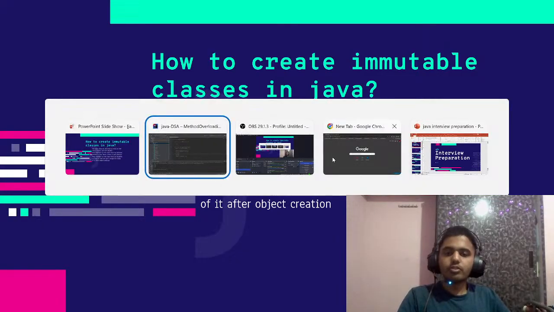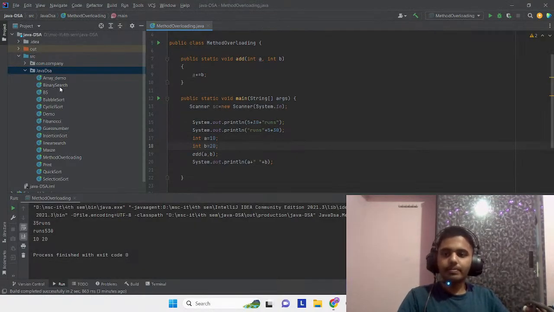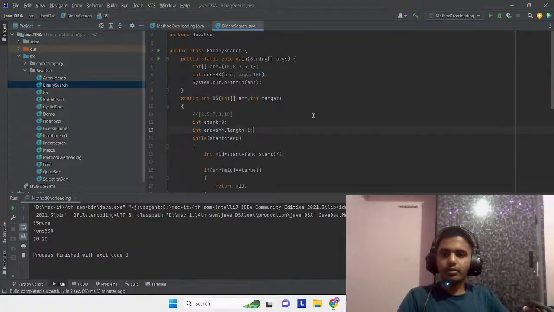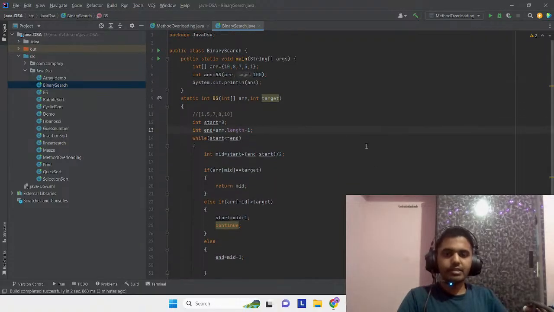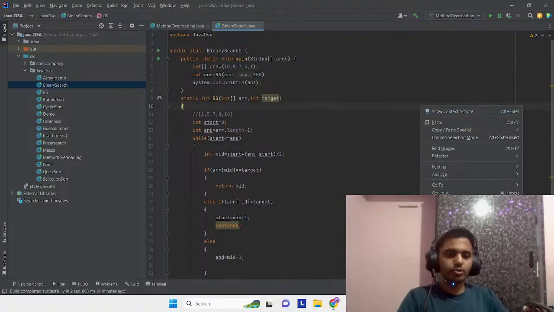Yeah. So let's see some coding examples. Binary search is often asked in interview questions. We'll see how you can use binary search. This is mostly asked in coding rounds, but if you are getting it in an interview, it is also asked in interview questions as well. So what is binary search used for? It's used for searching, right? Let me first run it and I'll show you then.